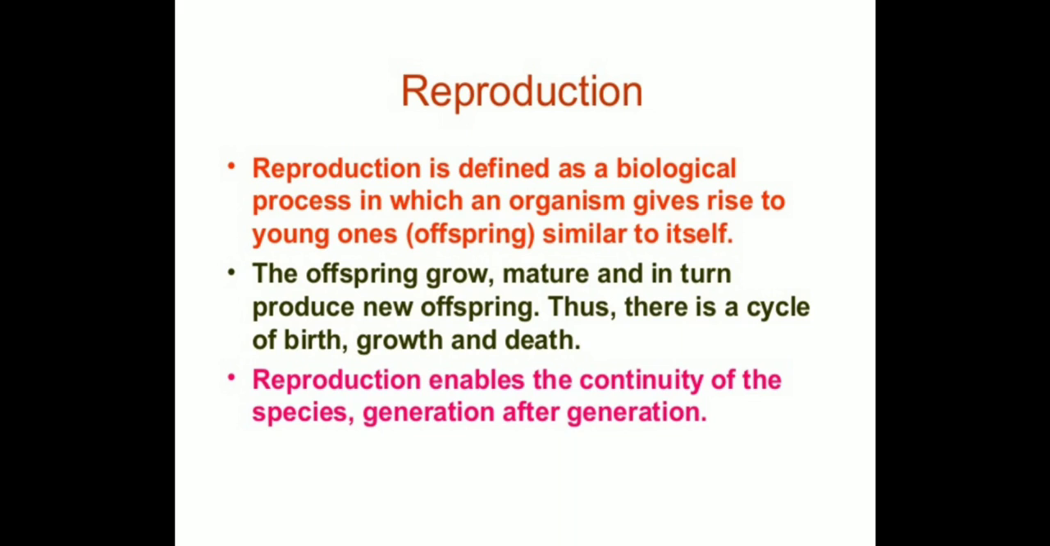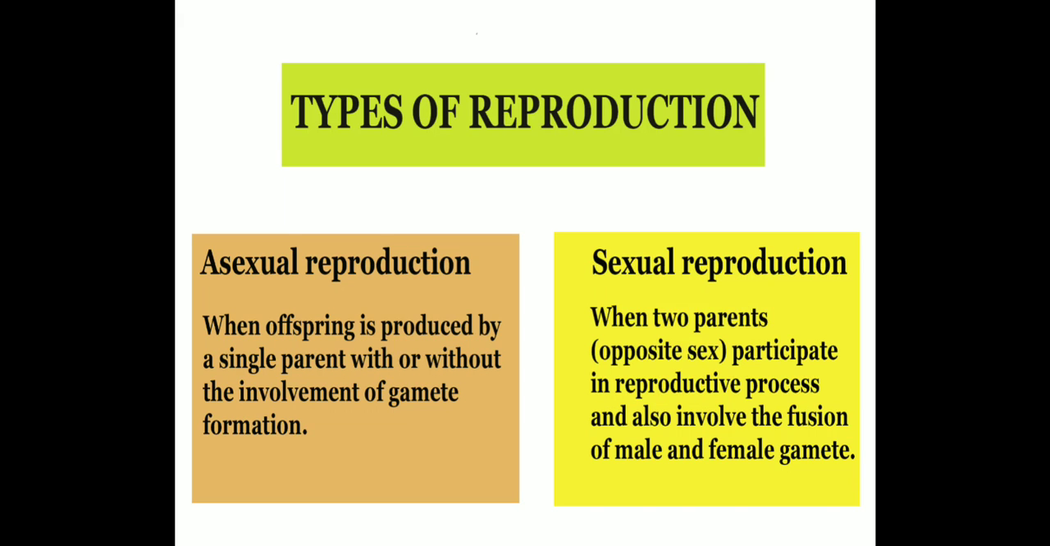You can imagine what would happen if organisms had not reproduced. That's why reproduction is very important, as it ensures the continuation of similar kinds of individuals generation after generation. In this chapter, you will study about animals, that means human beings and different animals, how they reproduce. So first, let's move on to the topic types of reproduction.